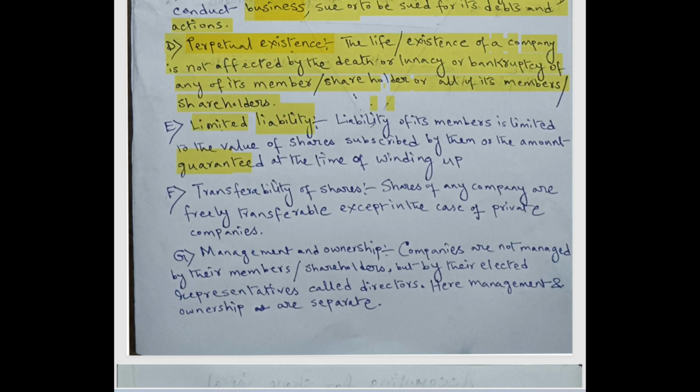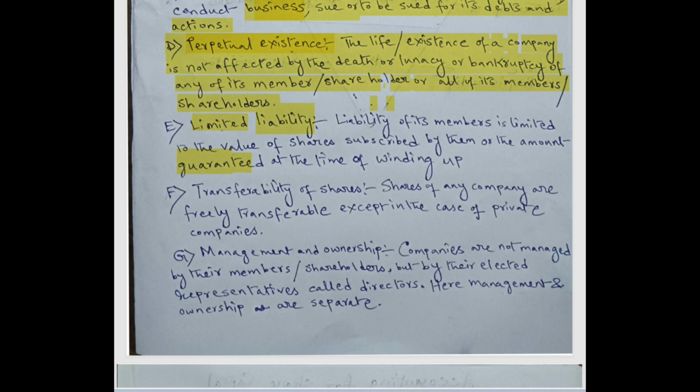Liability of its members. Liability of members of a company is limited to the value of shares subscribed by them or the amount guaranteed at the time of winding up. In case of a sole proprietorship firm or partnership firm, the owners have unlimited liability. In case the sole proprietorship firm or partnership firm has a huge amount of unpaid debt, it is the owners who are held liable to pay for that debt.